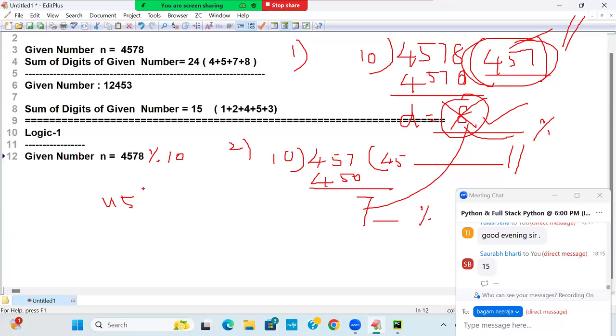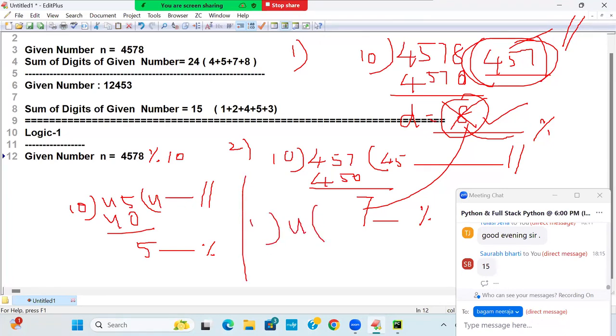Next stage, 45 I am taking next. Again I will repeat: 45 is greater than 0. 45 percent 10, the answer is 5, obtained by percent, and 4 is obtained by double slash. Next, 4 is coming. 4 percent 10 gives 4, and 4 double slash 10 gives 0. This 0 is left out, and I'll stop my logic.